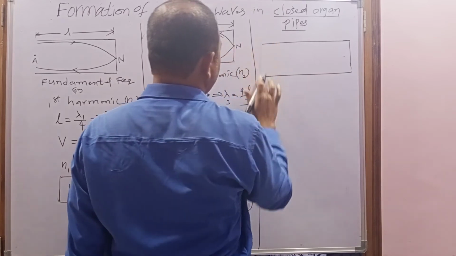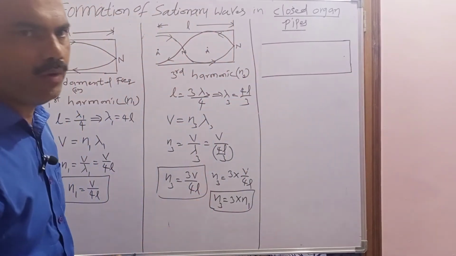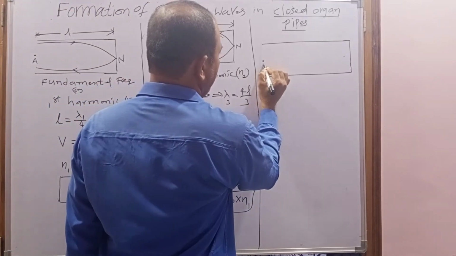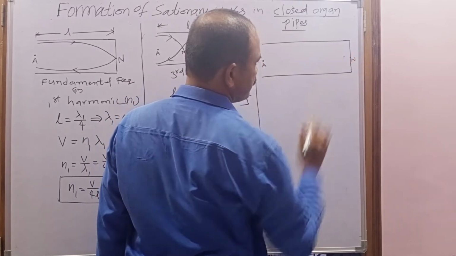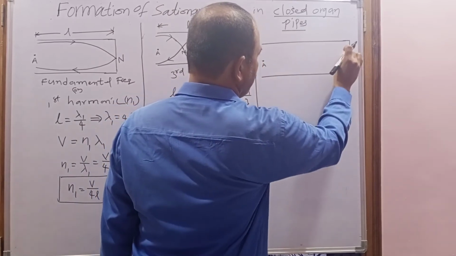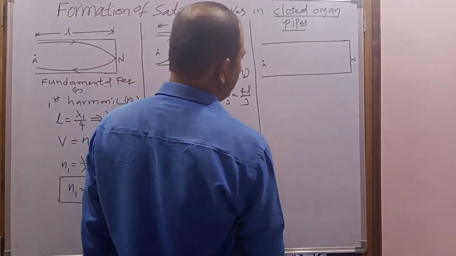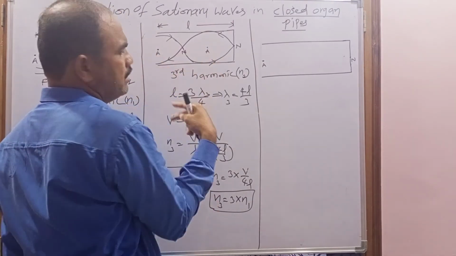This is the open end and this is the closed end. So with how many antinodes and how many nodes is the stationary wave formed? At the open end, one antinode is formed. At the closed end, one node is formed. And between them, the remaining nodes and antinodes. Initially the second harmonic is 2 antinodes.